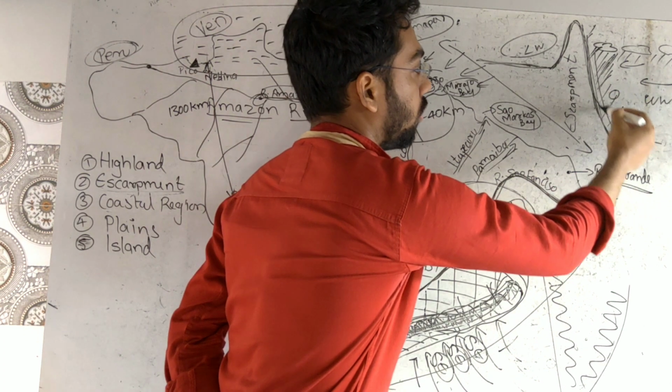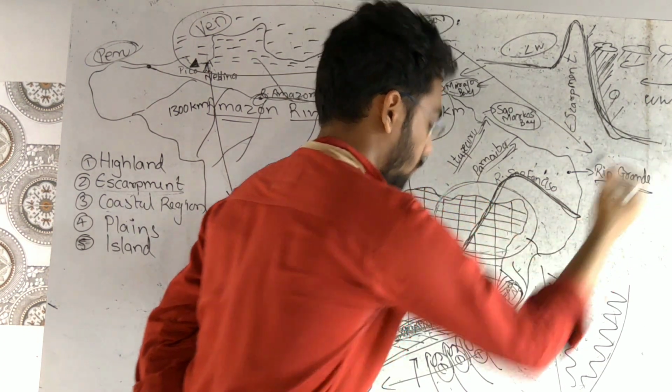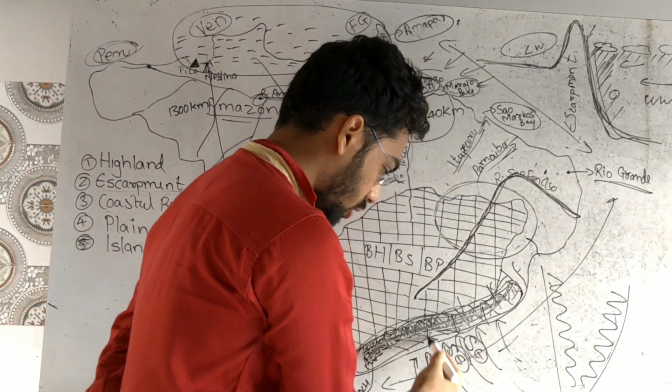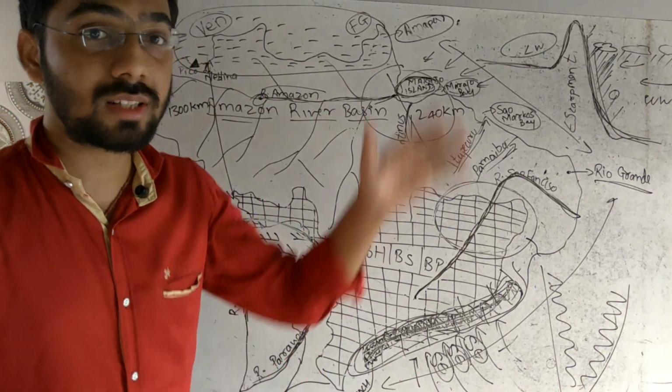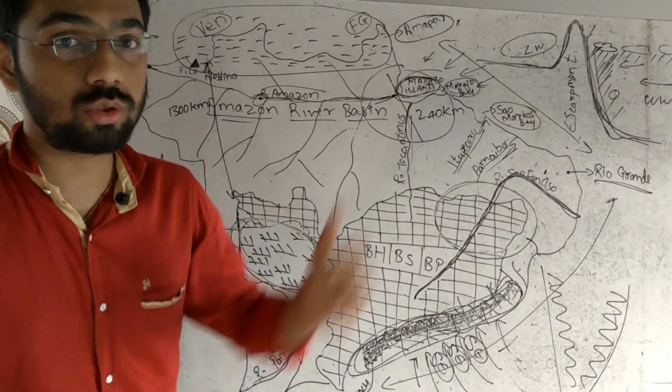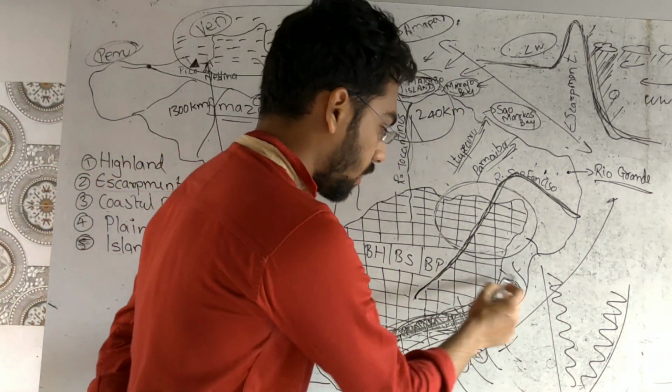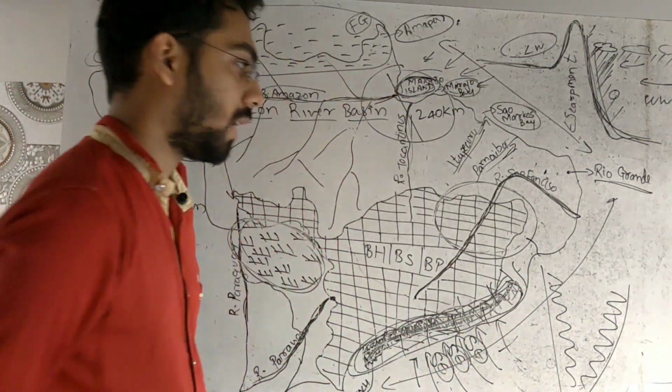See, as if like this way, there are many coastal rivers in this area, collecting the water from the escarpment, and moving like this way, as if like short and swift rivers, as we have seen in the Western Ghats in India, short and swift from South Gujarat to Kerala. Similarly, this kind of pattern is seen in the escarpment kind of thing.